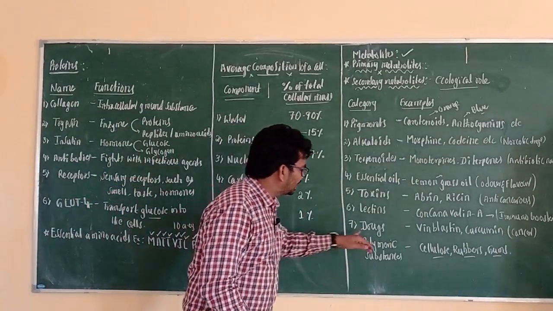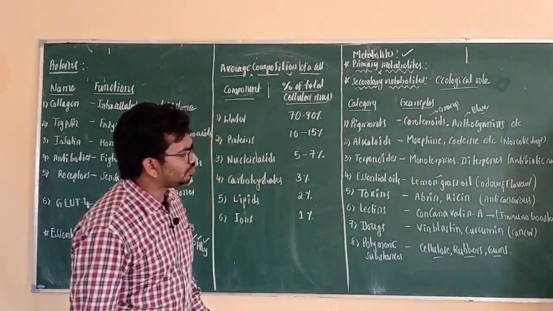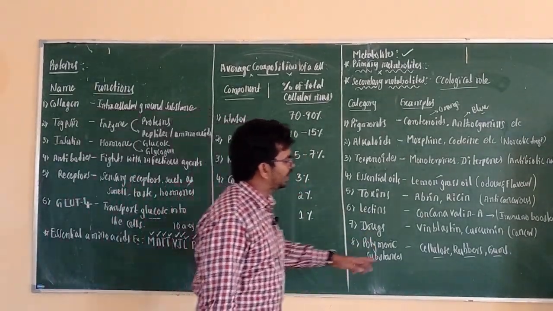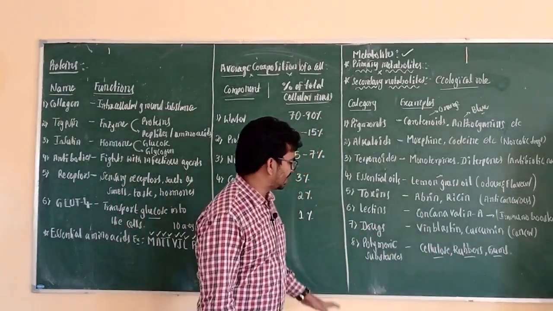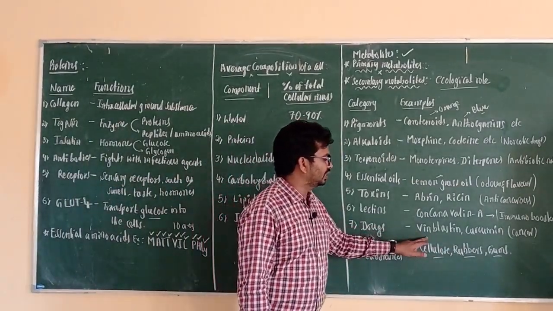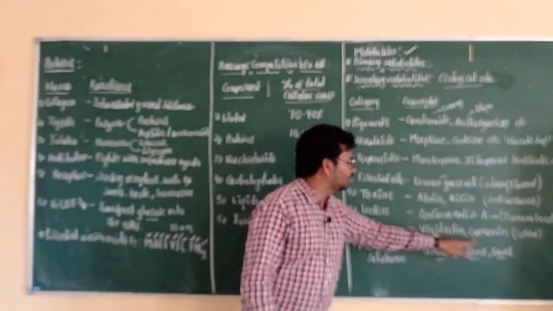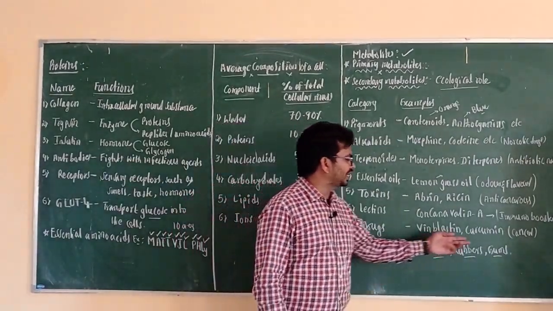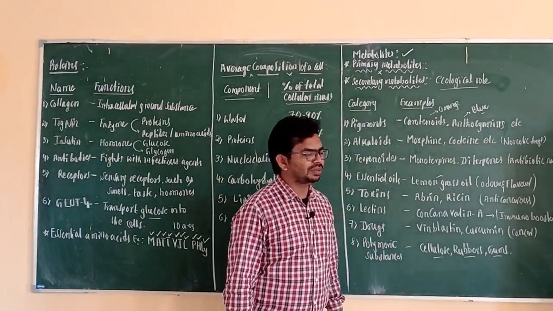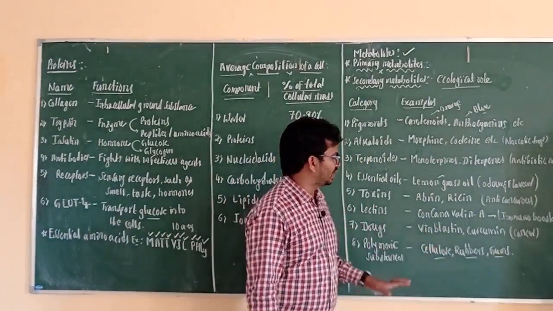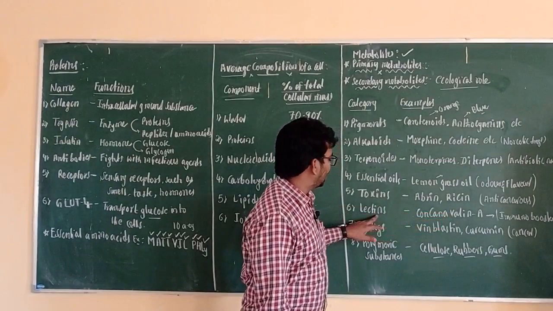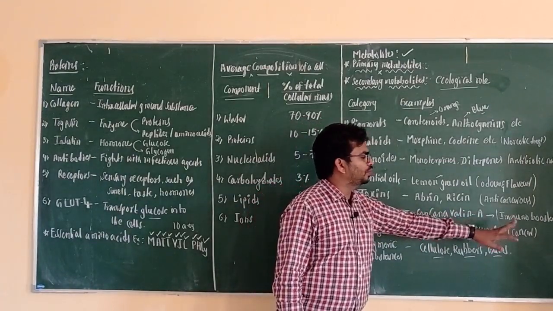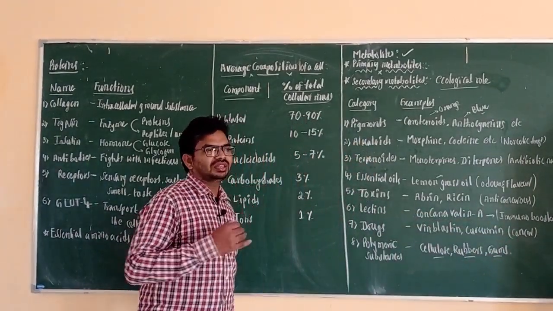Next, drugs. Here also some components are used as anti-cancerous drugs, such as vincristine, vinblastine and curcumin, which are obtained from plant sources and used to treat cancer by stopping the division of cancerous cells. Also, lectins are used as immunoboosters, to increase our immunity.